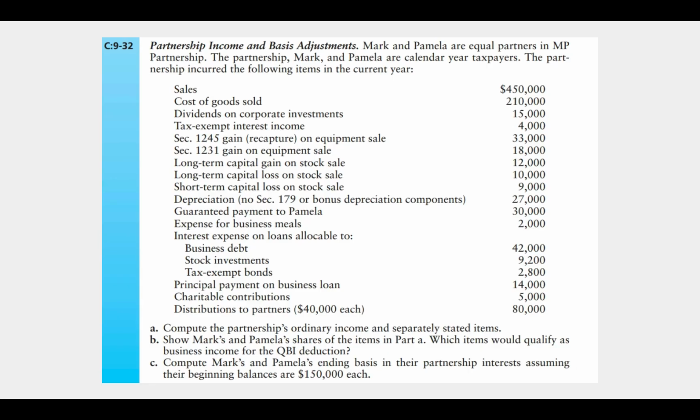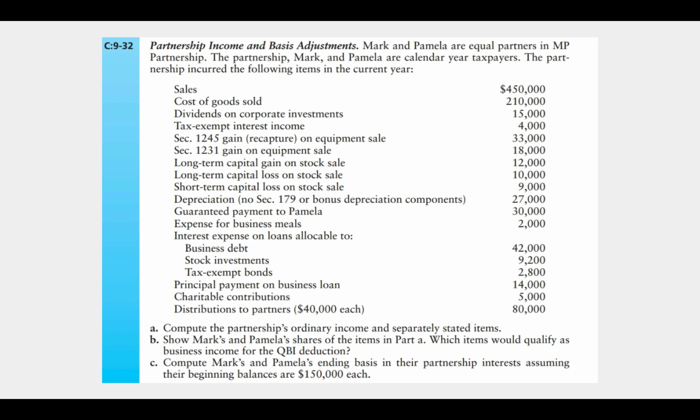Here we have Mark and Pamela, who are equal partners in MP partnership. The partnership, Mark and Pamela are calendar year taxpayers. The partnership incurred the following items in the current year. In Part A, we want to compute the partnership's ordinary income and separately stated items. So remember that the ordinary income is things that don't have special limits or restrictions placed on each individual partner. And the rest are separately stated items.